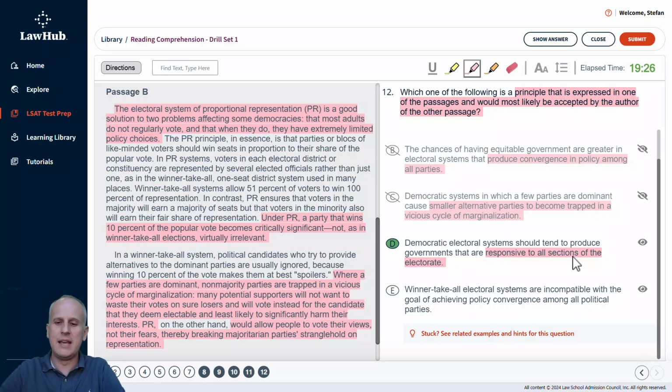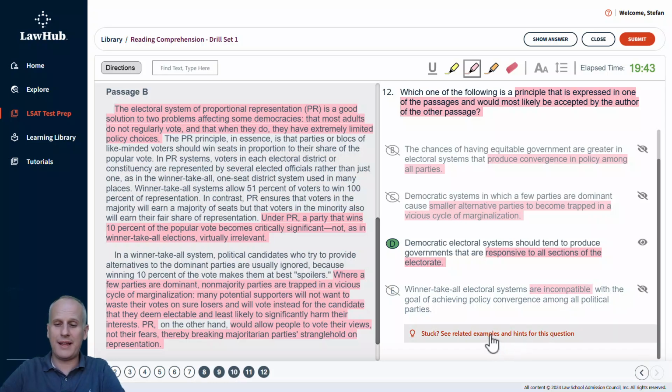And lastly, choice E, winner-take-all electoral systems are incompatible with the goal of achieving policy convergence among all political parties. Well, again, this is actually the point that's at issue. So while B might say that, A wouldn't agree with it. So we'd eliminate that answer choice.